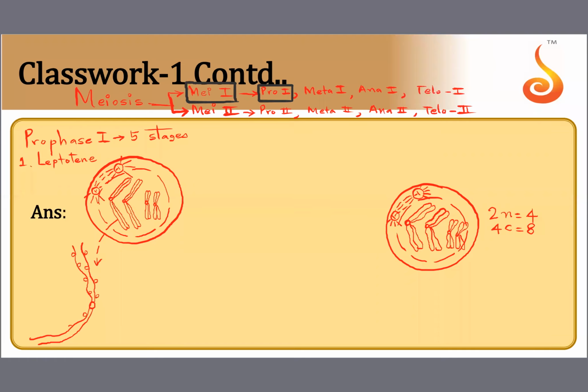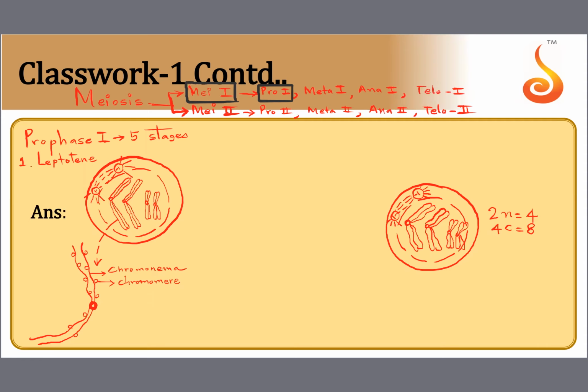The beads are called chromomeres and the threads are called chromonema. And this is the centromere. Actually, you can't see the centromere, but this is diagrammatic, so I'm showing you the centromere. So threads with beads on them. This is how leptotene chromosomes actually look.